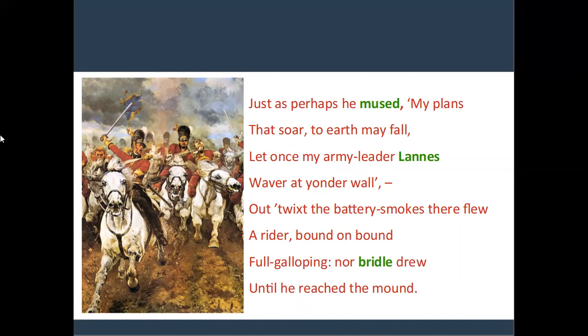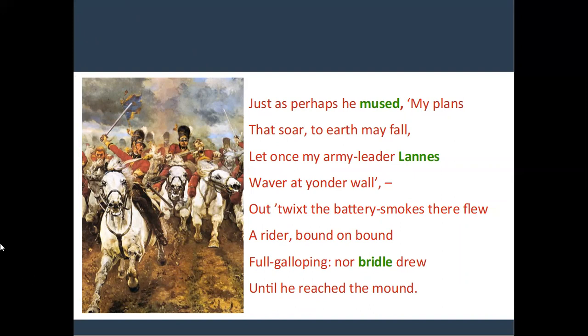Just as perhaps he mused, my plans that soar to earth may fall. Let once my army leader Lannes waver at yonder wall, out twixt the battery smokes there flew a rider bound on bound, full galloping, nor bridle drew, until he reached the mount.